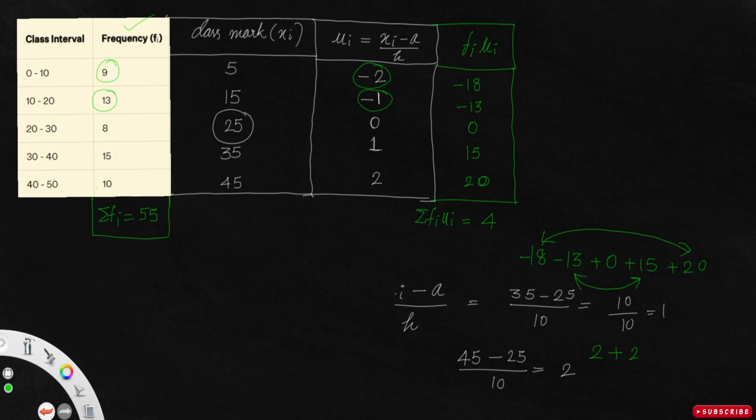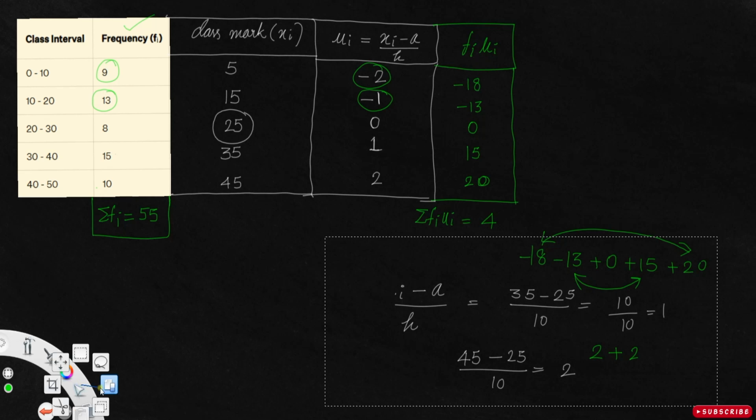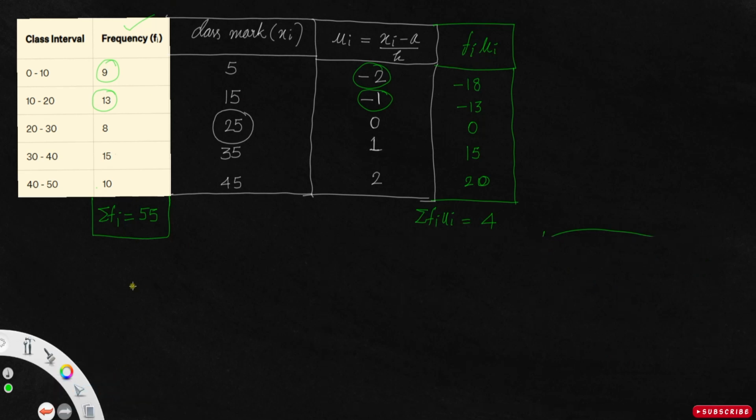Now let me write the formula to find the mean through step deviation. The formula is x bar is equal to a plus sigma fi ui by sigma fi times the width of the class interval.